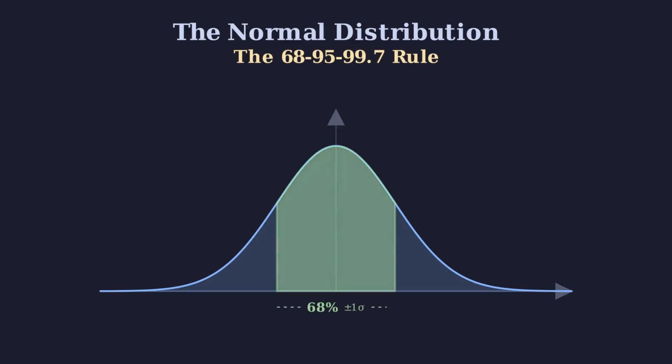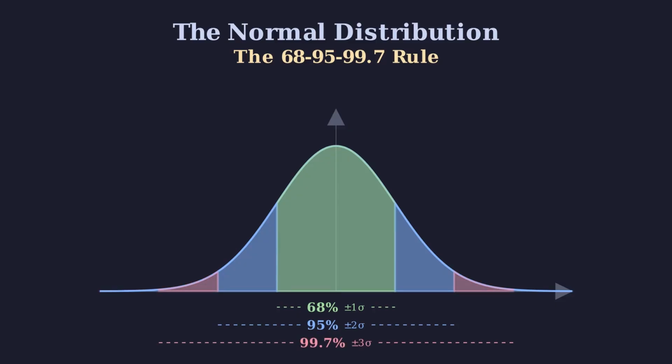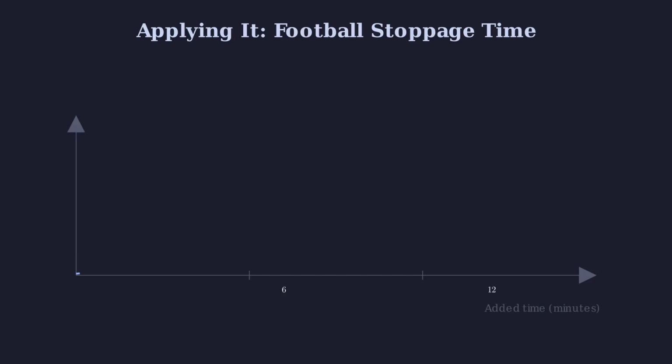In a normal distribution, about 68% of the data falls within 1 standard deviation of the mean. About 95% within 2 standard deviations. And about 99.7% within 3. This rule changes how you think about numbers. Let us apply it to football.